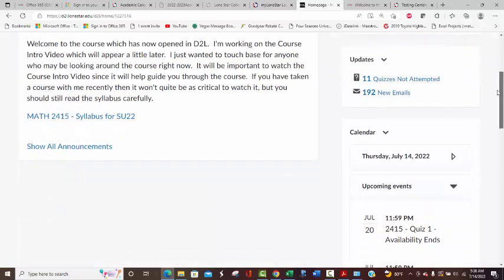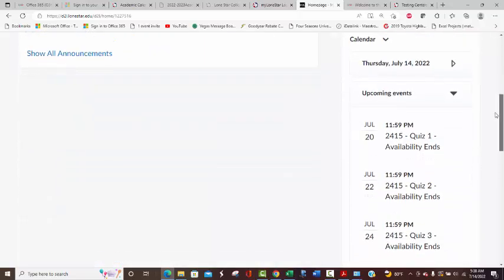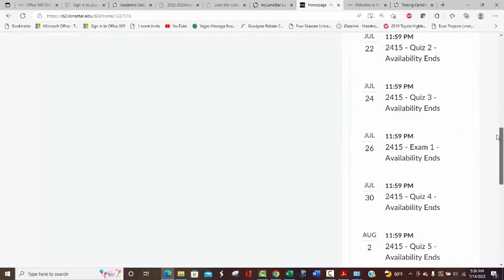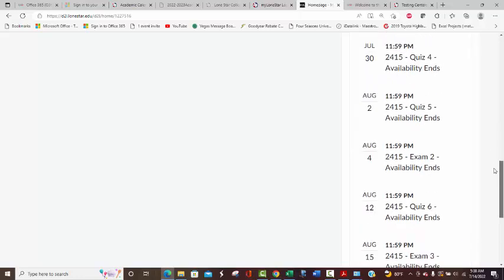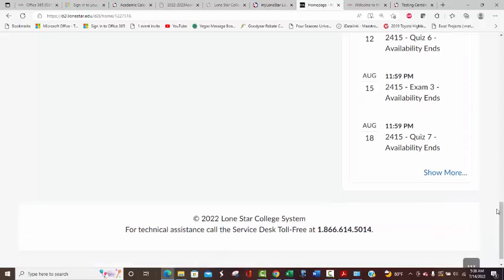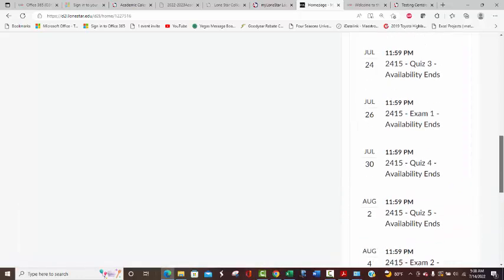So it's showing all these dates. Like here, and I guess you could go back even farther, so I can click show more. I'm not sure why I didn't do that in the student mode.